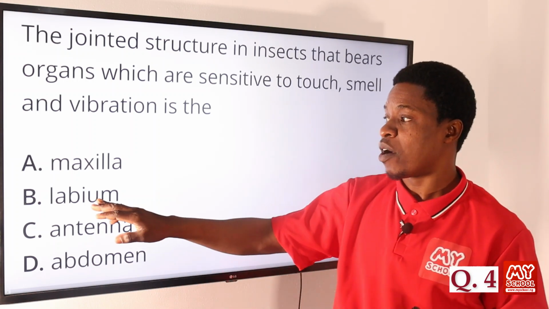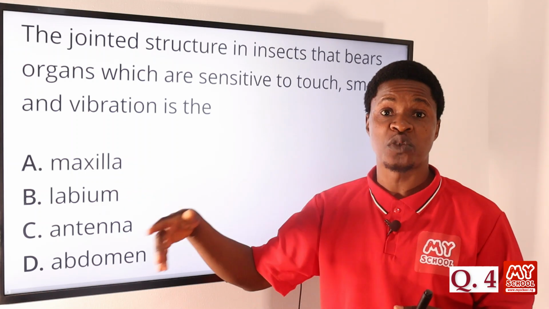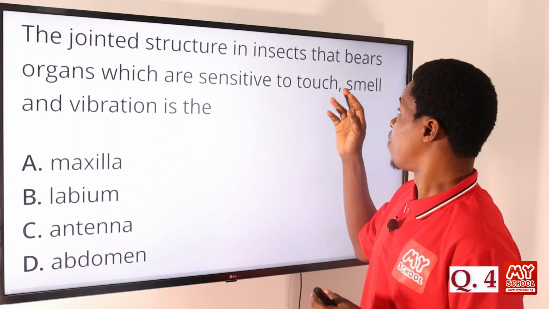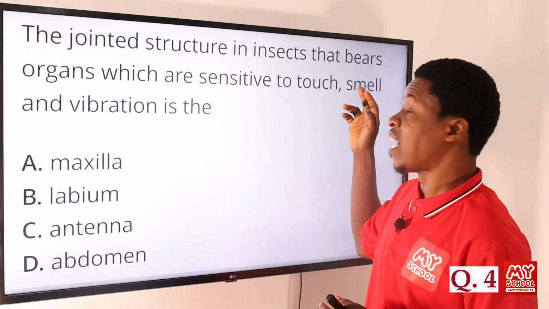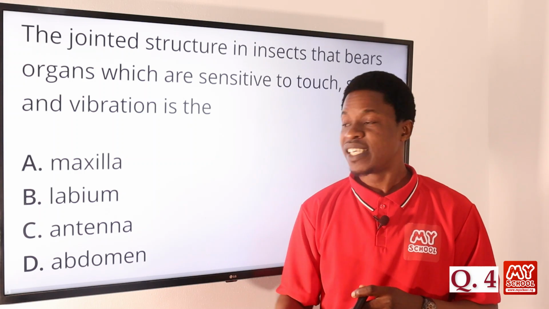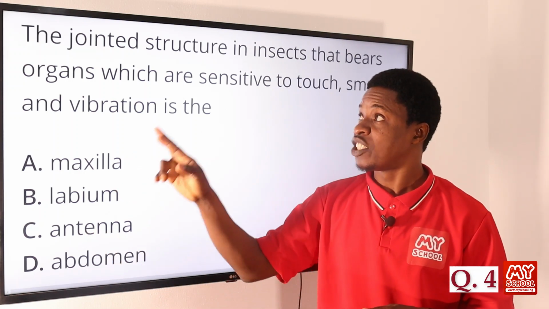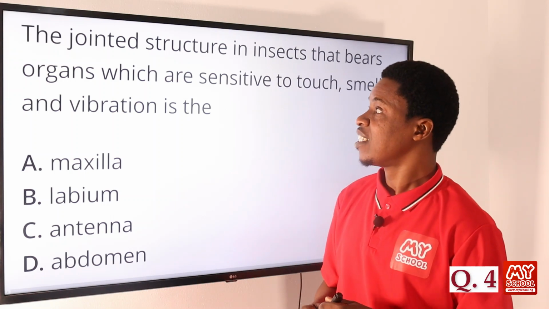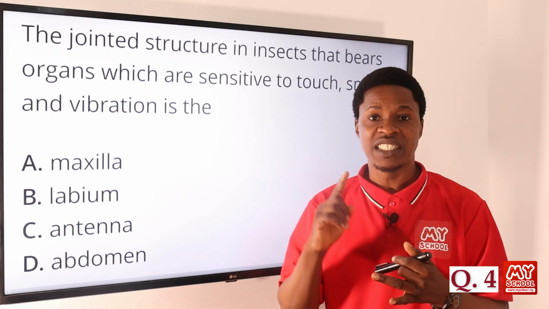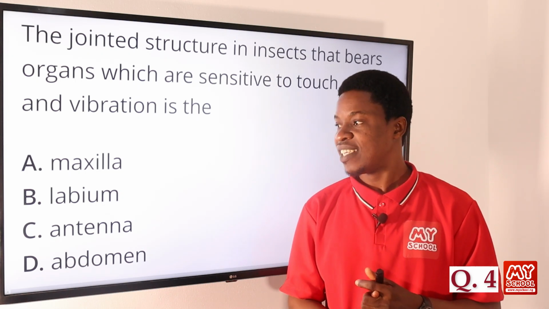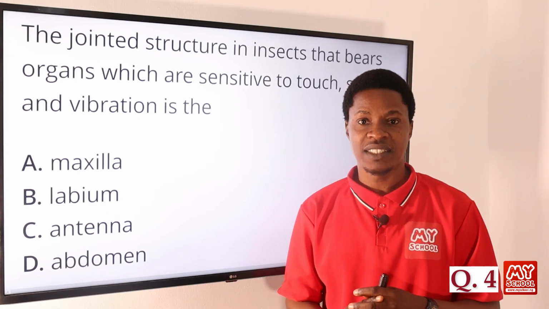We have the labium here, we have the maxilla, part of their mouth parts, that can be used maybe for vibrations, but not definitely for touch and for smell. So the correct answer here is option C, the antenna. The antenna is the jointed structure in insects that bears organs that are sensitive to touch, sensitive to smell, and sensitive to vibration. So the correct answer is option C, antenna.